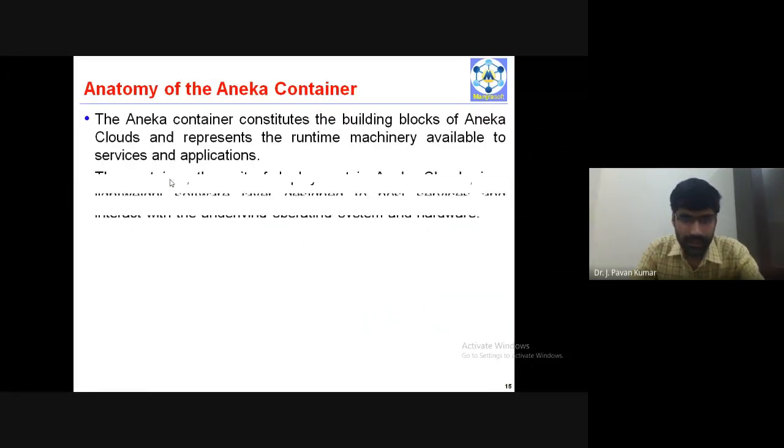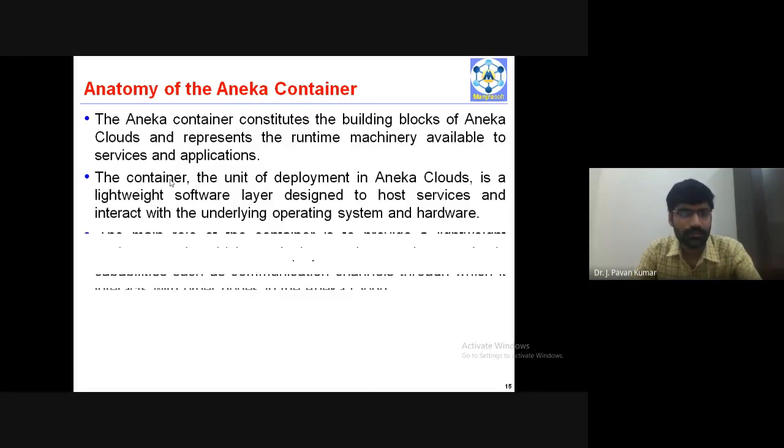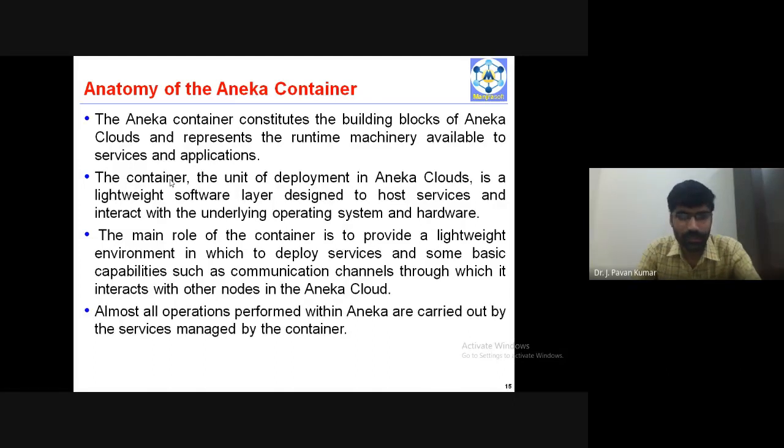Here we have seen what is meant by container. Container is nothing but the unit of deployment in Aneka clouds. It's like a software layer, with some supporting services and supporting infrastructure associated with it. That is the container. The main role of the container is to provide a lightweight environment in which to deploy services and some basic capabilities such as networking. That is about a container.